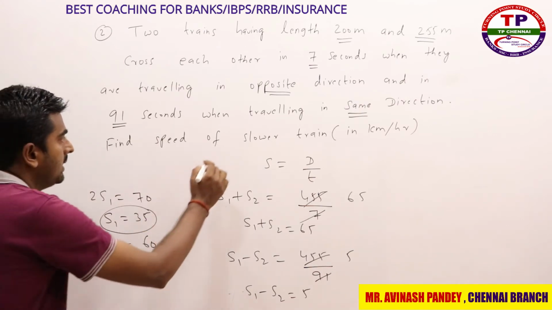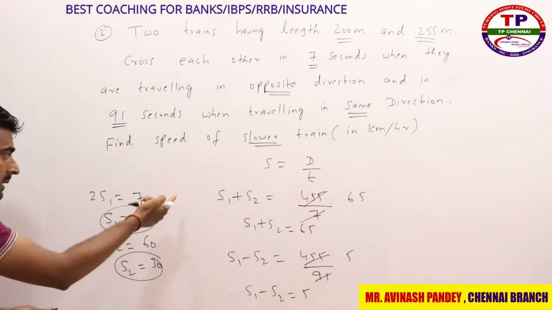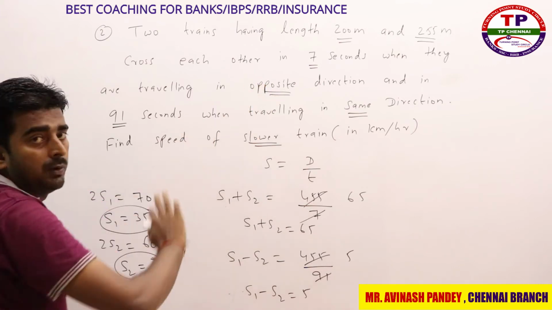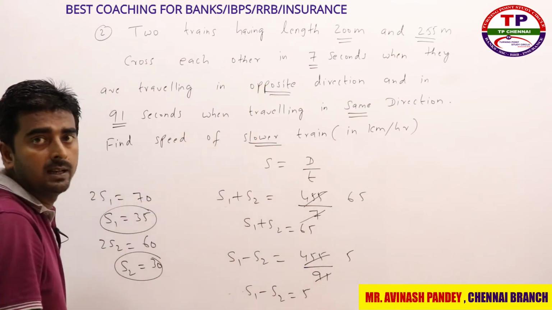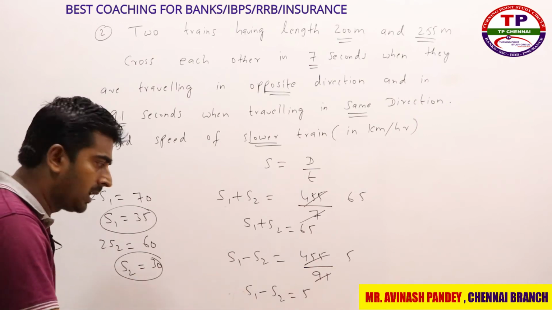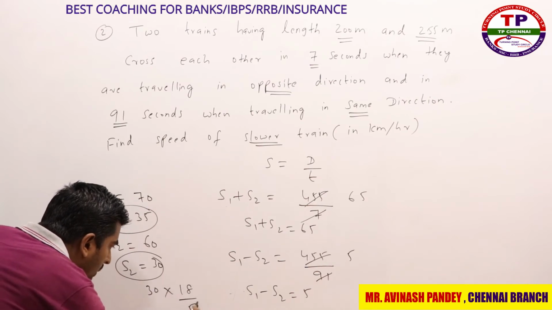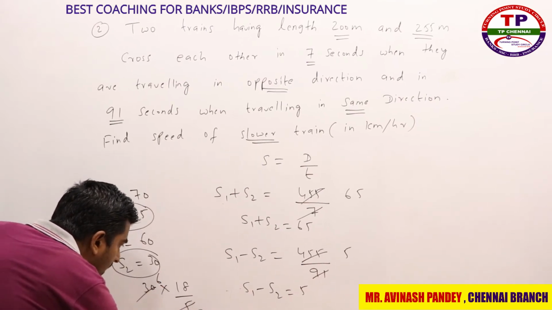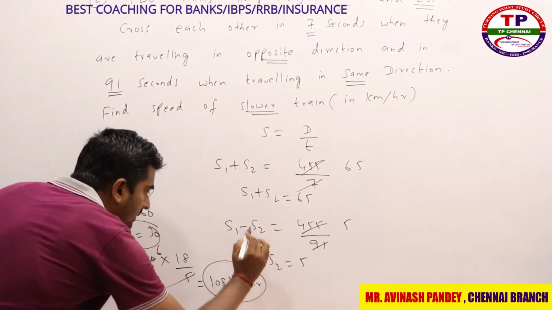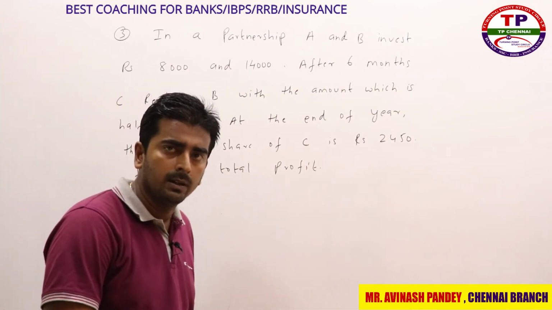Now what are they asking here? The speed of the slower train. So the speed of the slower train is 30. But here, the length is given in meters and the time in seconds, while they are asking for kilometers per hour. How to convert meters per second into kilometers per hour? 30 into 18 by 5. I hope you know this very well. 18 times 6 is 108 kilometers per hour. This is my answer for this question. I hope you are clear with the second question.